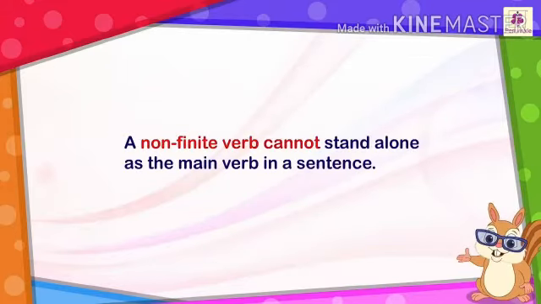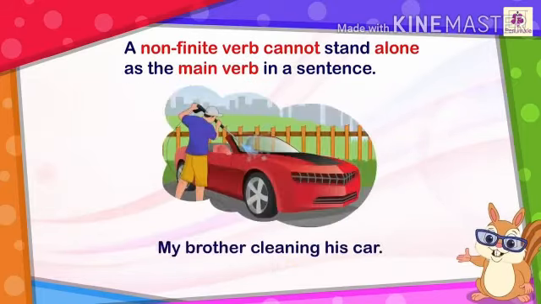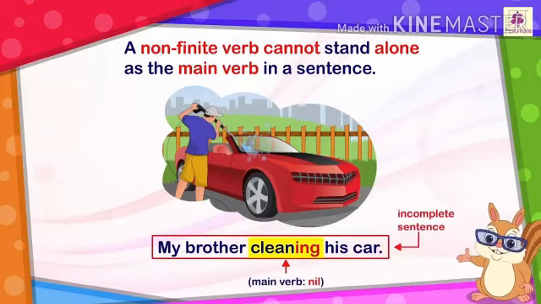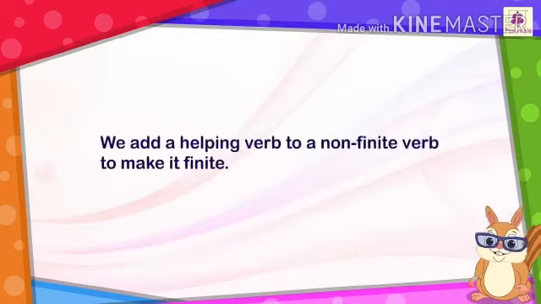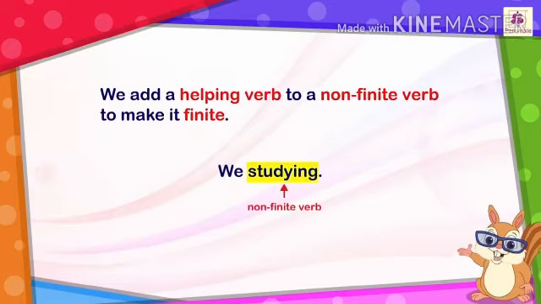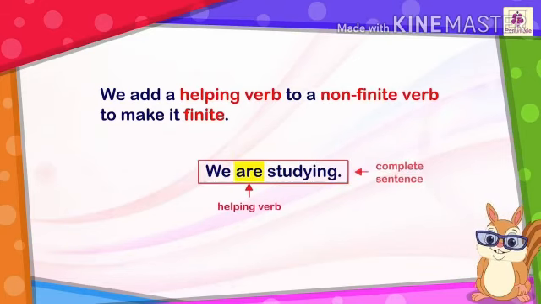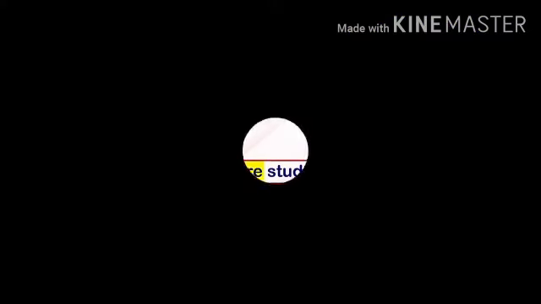A non-finite verb cannot stand alone as the main verb in a sentence. For example, my brother cleaning his car. In this sentence, cleaning is a non-finite verb. Here, the main verb is absent, therefore, the sentence is incomplete. So we add a helping verb to a non-finite verb to make it finite. For example, we studying. Main verb nil. We are studying. The sentence is complete now.